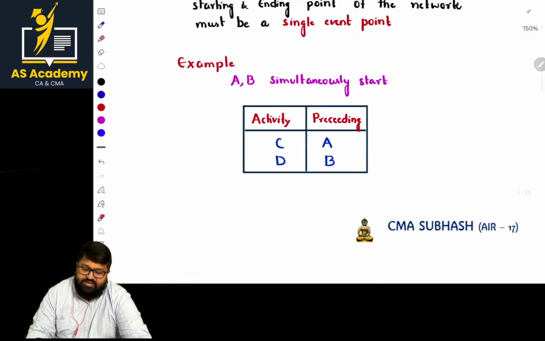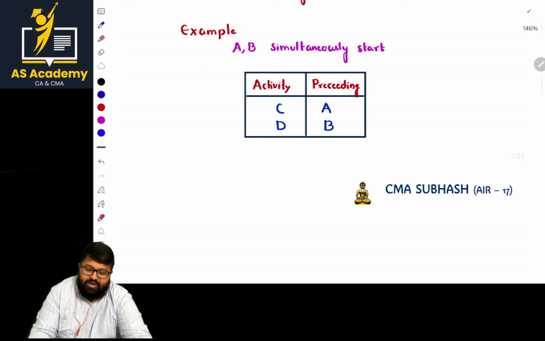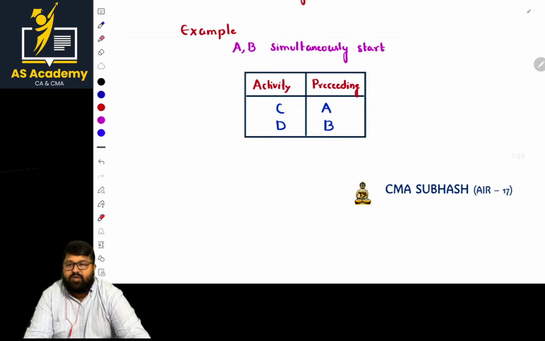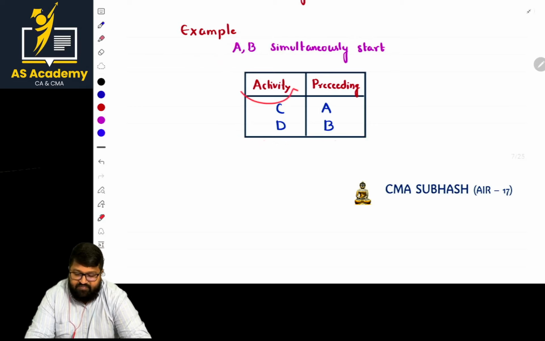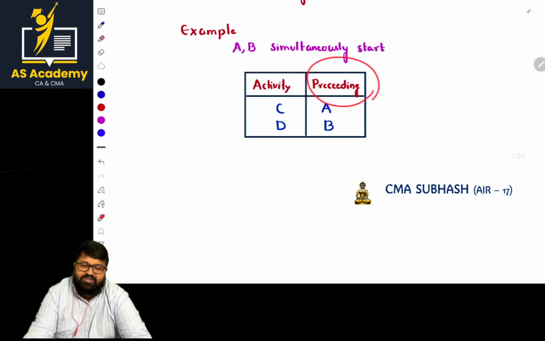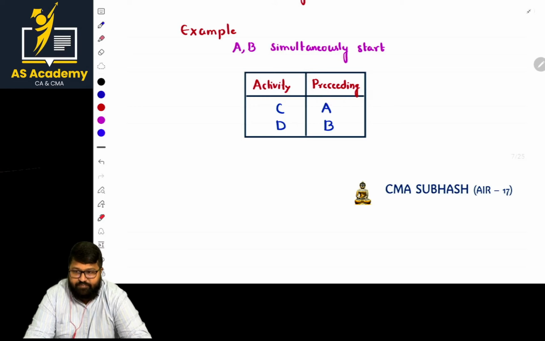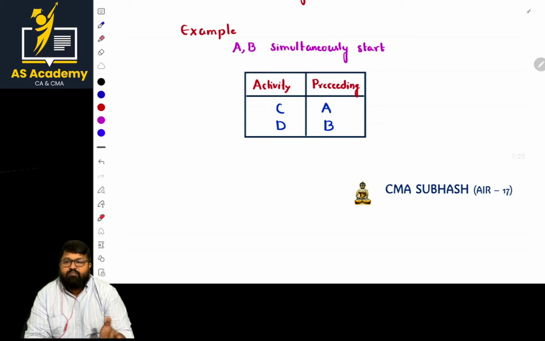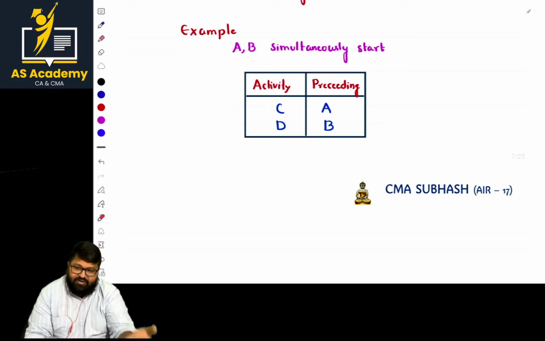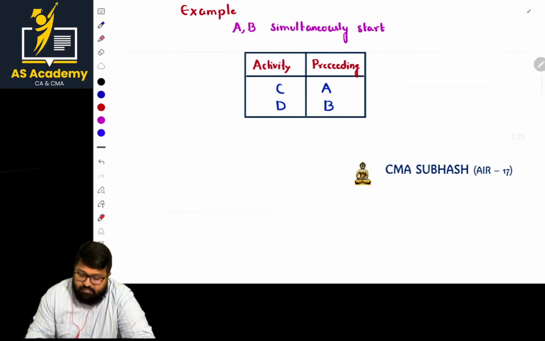And next, by seeing this, can you try to draft a diagram with the basic fundamentals which you have learned? The first column is giving information regarding activity, and the second column is representing information regarding preceding. For activity A, what is before it? Terminology is important: preceding and succeeding. Preceding means before it. Succeeding means after it. Okay, so let us start a diagram.